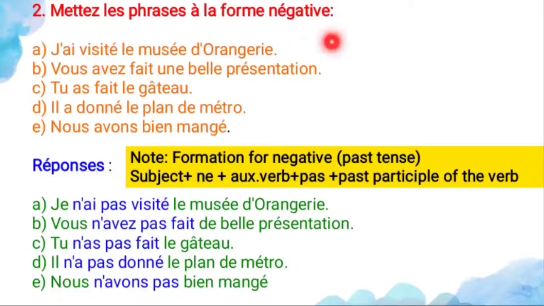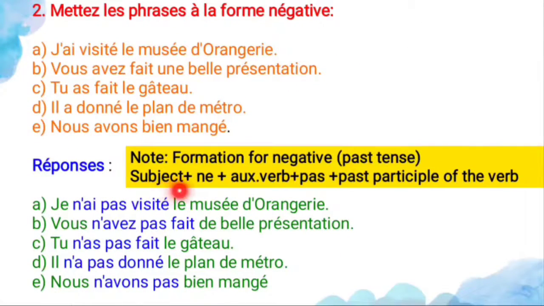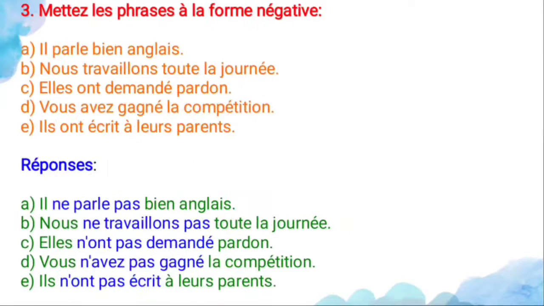You have to change into the negative form in the past tense. And what is the formation for that? Let us recall once. First you have to write the subject, second ne, third the auxiliary verb, fourth pas, and fifth is what? The past participle of the verb. And you have one more exercise which is based on the negative sentence in the past tense.